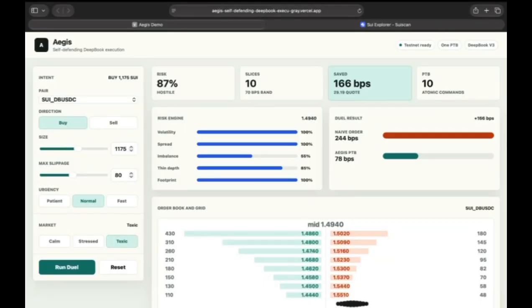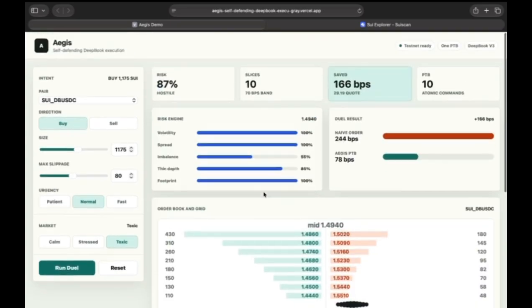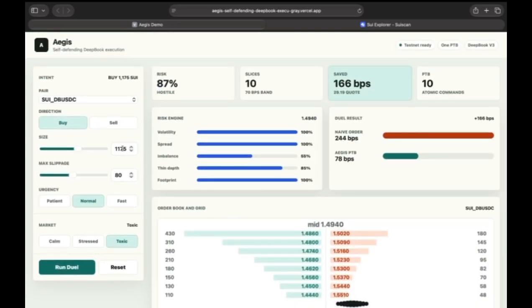This is the Aegis interface, live on Vercel. On the left are the intent controls: trading pair, direction, quantity, maximum slippage, and urgency. On the right is the live risk engine and dual result. I'm going to keep the intent at buying 750 SUI on SUI/DBUSDC with 80 basis points of maximum slippage in a toxic market scenario, the worst conditions.